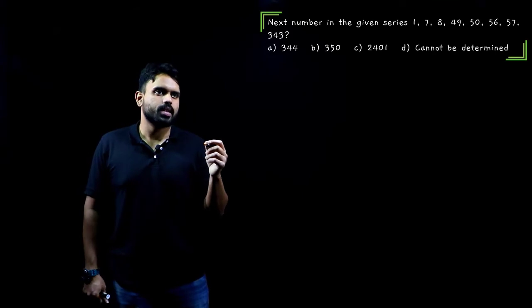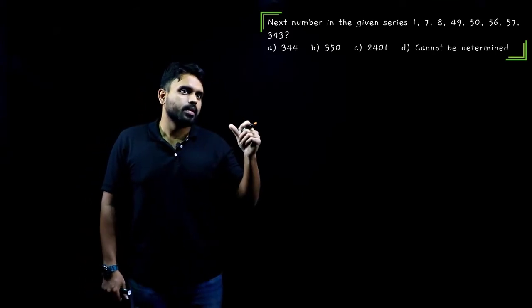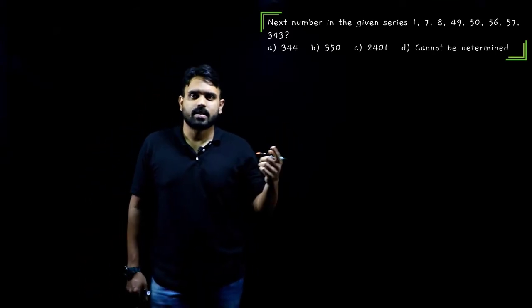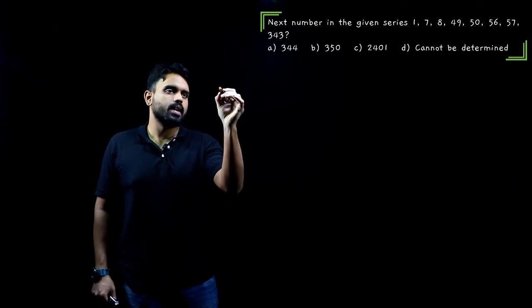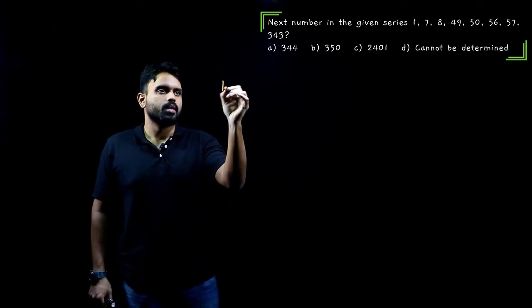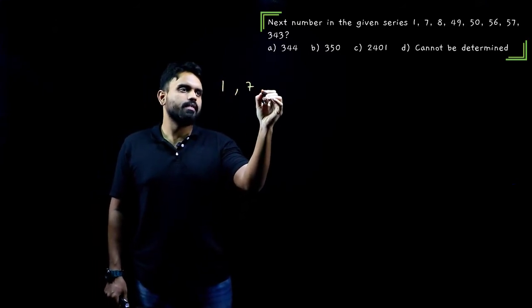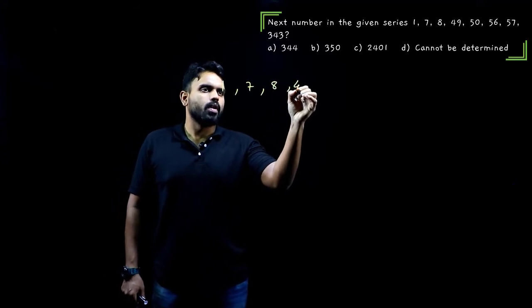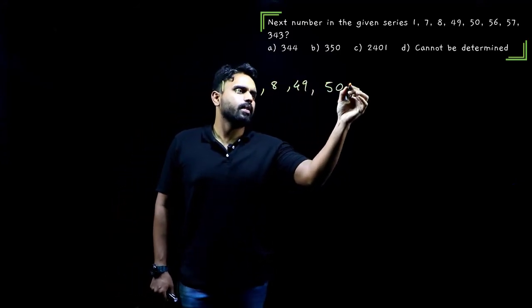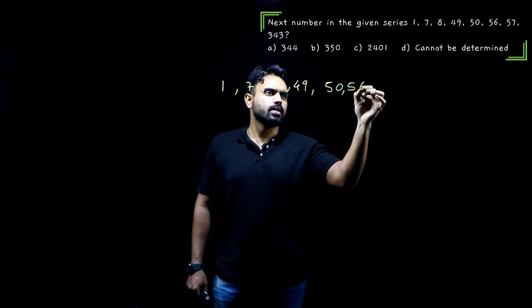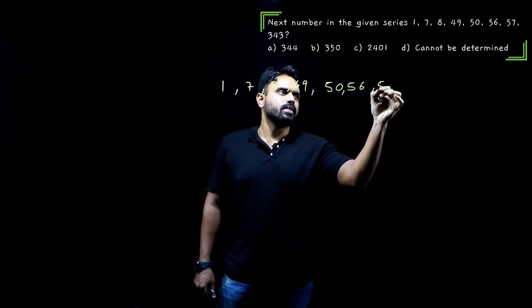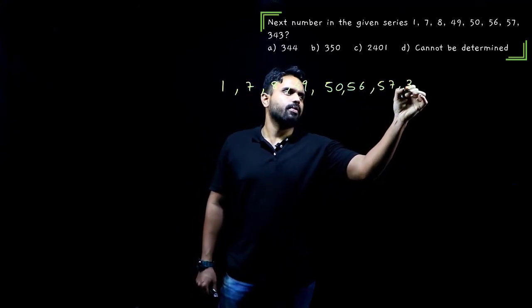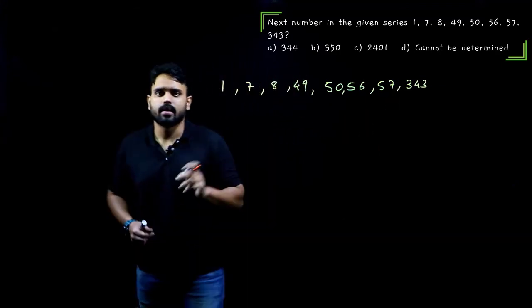Now, let's have our next question. What does it say? It says, find the next number in the given series. He's asking us to find the missing number. So what is given? 1, 7, 8, 49, 50, 56, 57, 343. These are the numbers that are given to me.